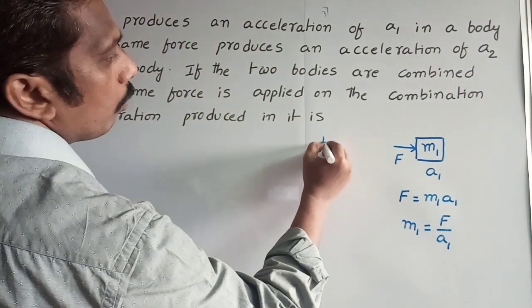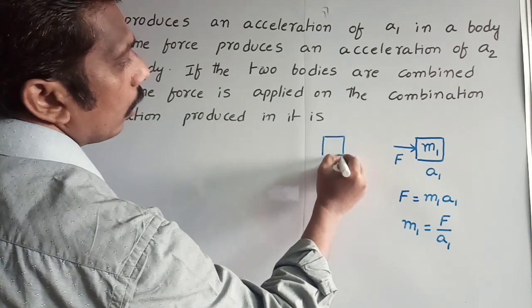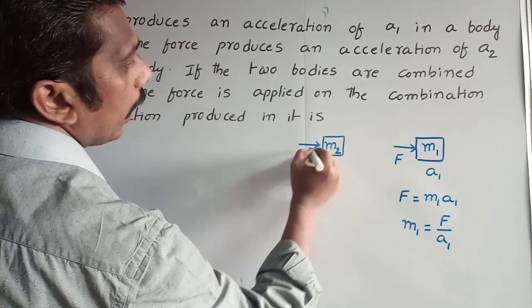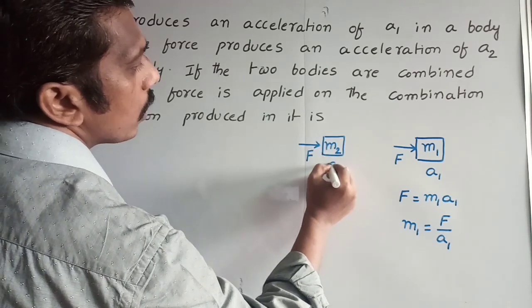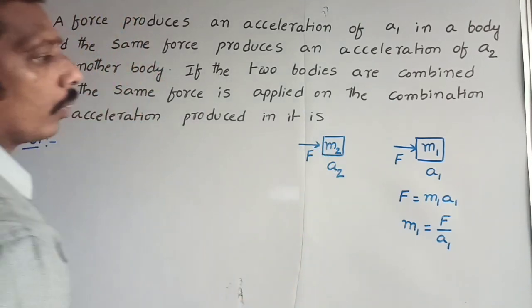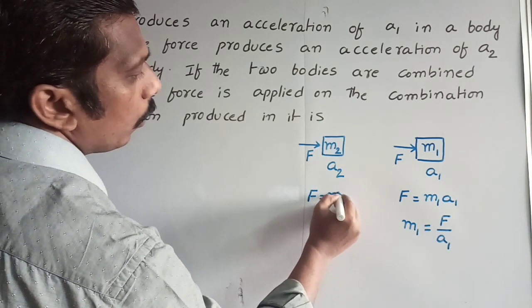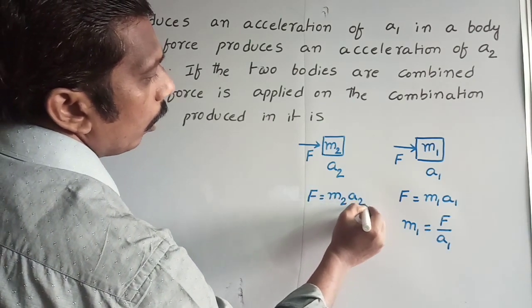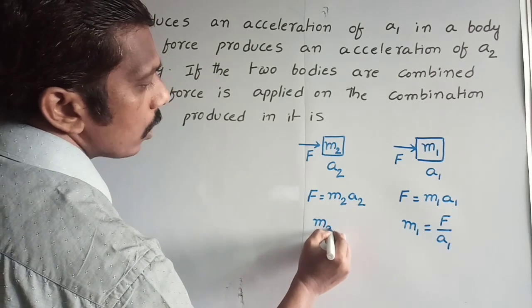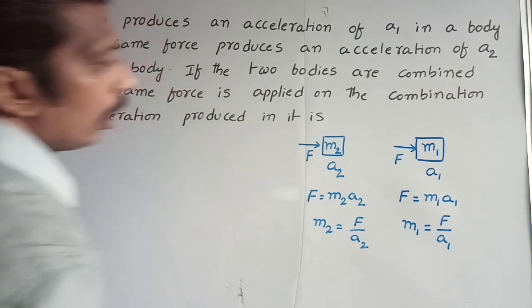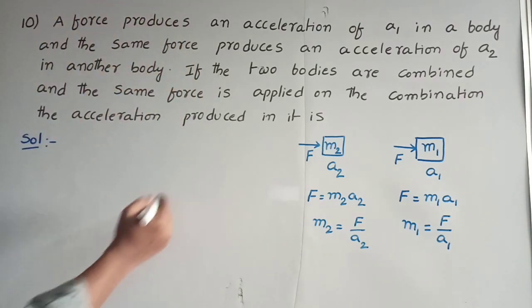Similarly, the mass of the second body is taken as m2. On this body, the same force F is acting. This force F produces an acceleration a2. Here force is equal to mass into acceleration, F = m2 a2. From this, mass m2 is equal to F by a2. Now, combine both bodies.